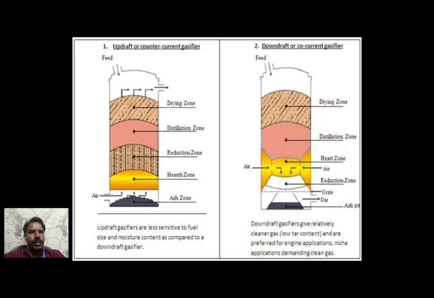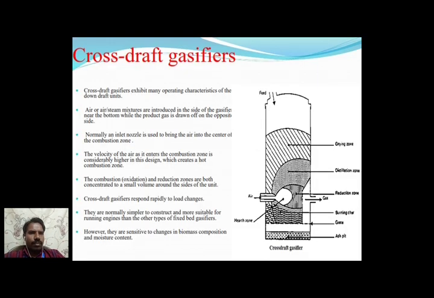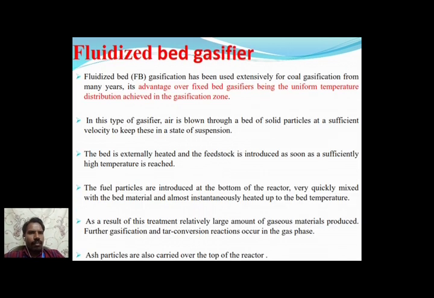This is the diagram showing the difference between the updraft and downdraft. Cross draft gasifier: look at the diagram. The producer gas comes out from the side, the cross side. That's why it's called a cross draft gasifier.